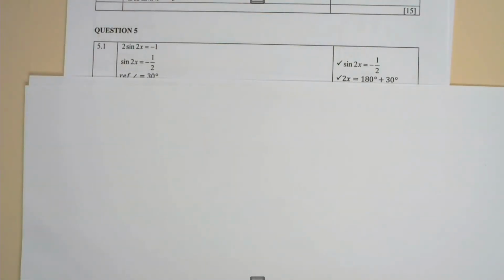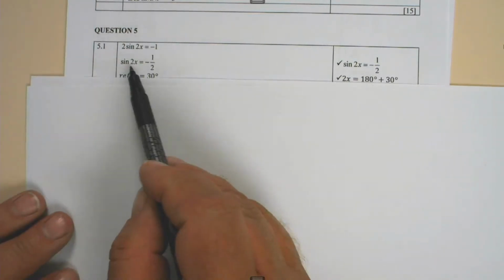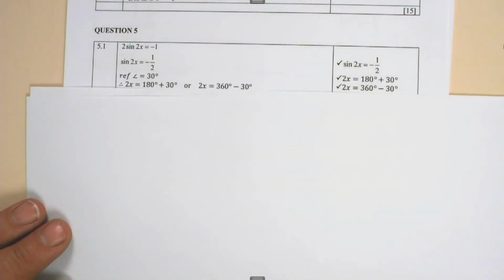In question 5.1, they say if x is an element of [0, 360], determine without a calculator and showing all steps the precise values of x. Now 2 sine of 2x is equal to -1. So 1 mark is given for sine of 2x equal to -1/2. Now the reference angle is 30 degrees.